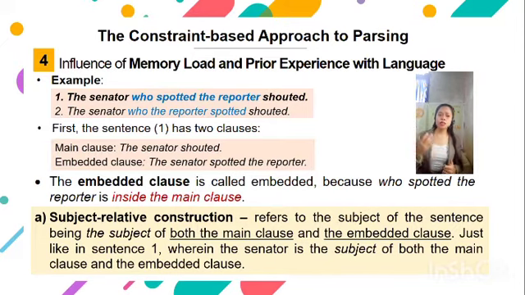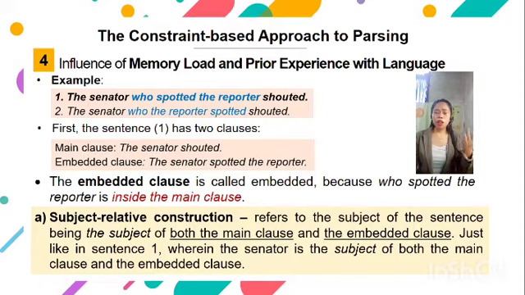The sentences have the same words, but they are arranged differently to create different constructions. Sentence 2 is more difficult to understand. To understand why it is more difficult, we need to break the sentence into clauses. So the first sentence has two clauses. The main clause, which is "the senator shouted," and the embedded clause, which is "the senator spotted the reporter." The embedded clause is called embedded because "who spotted the reporter" is inside the main clause.